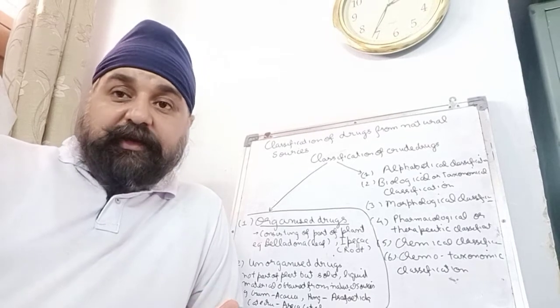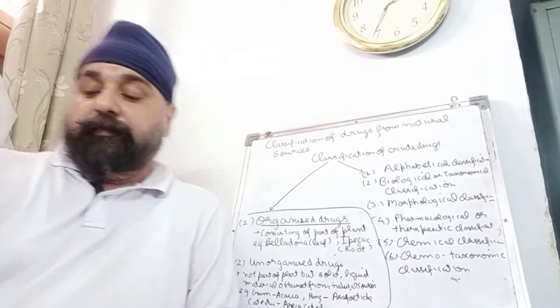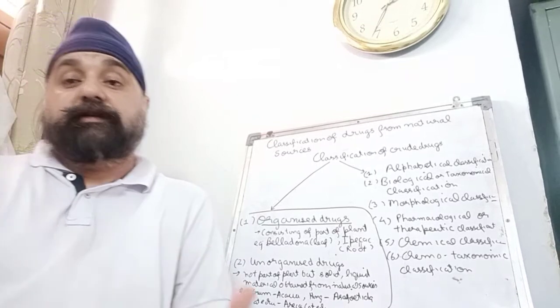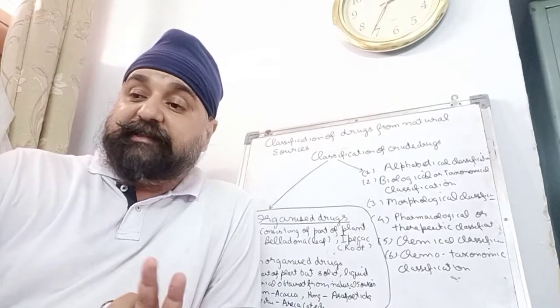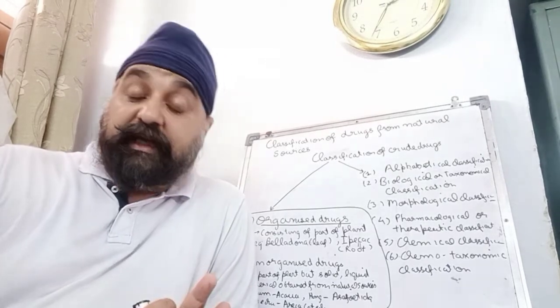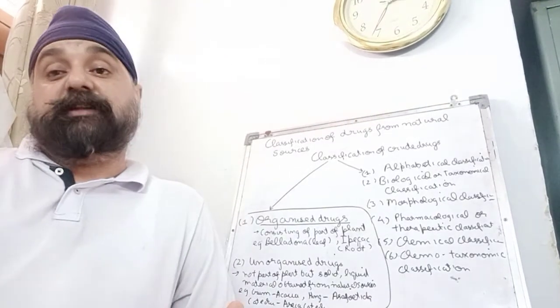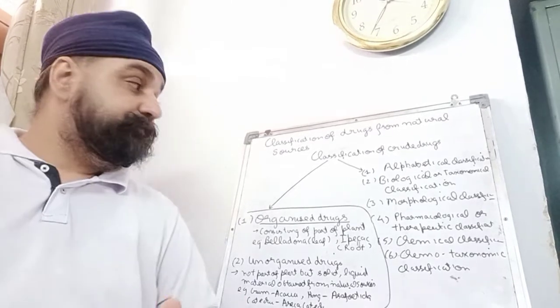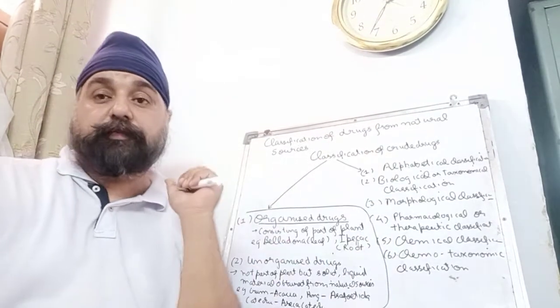So we can easily find our concerned drug using a dictionary or pharmacopoeia. The merit of this system is that knowing the name of the drug, we can just study that drug. But the disadvantage is that it does not give an idea whether the drug is organized or unorganized. But still it is widely used.